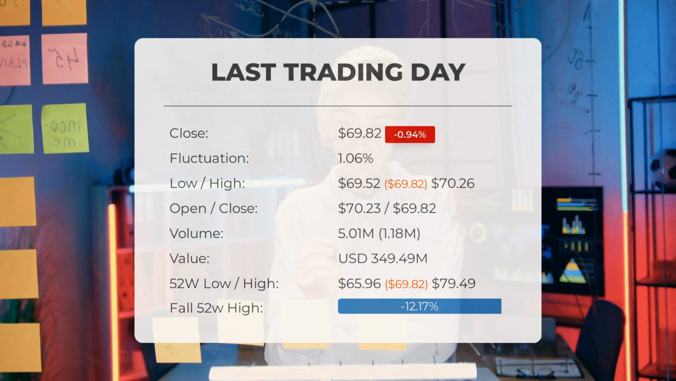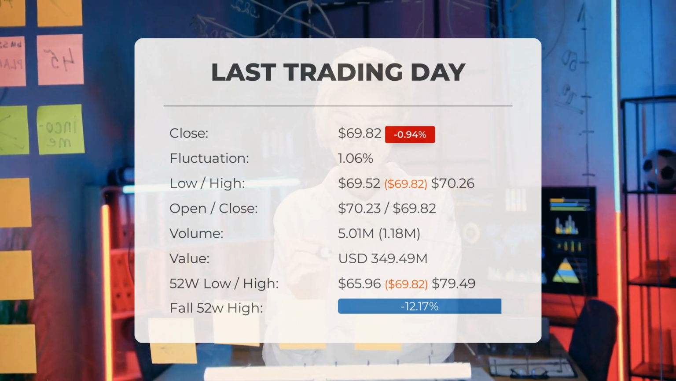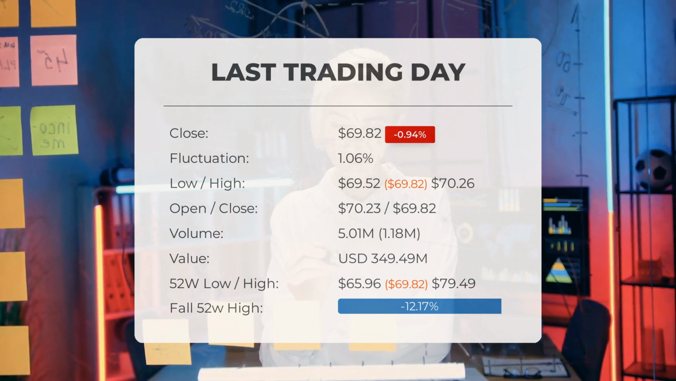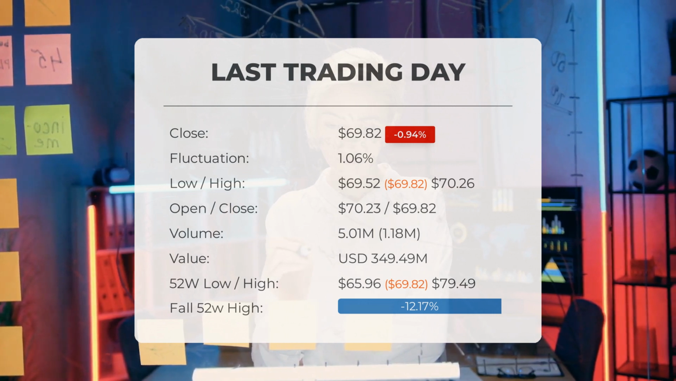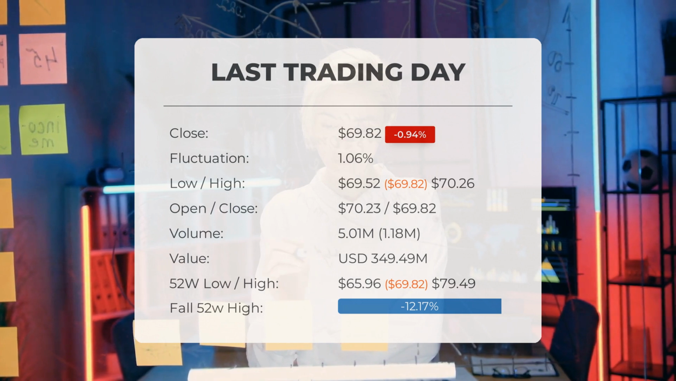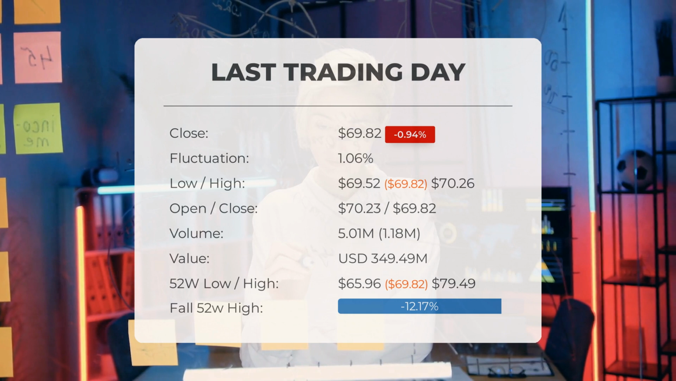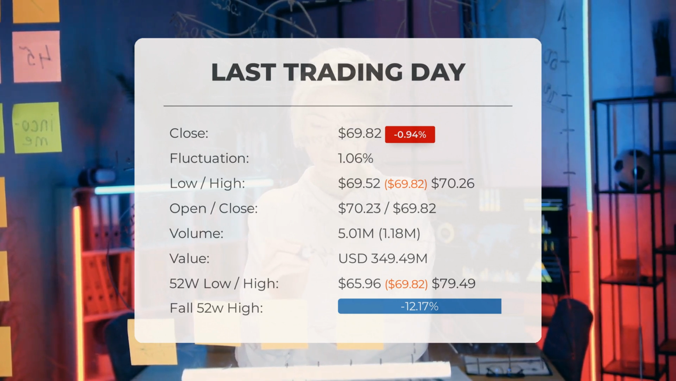Over the past 52 weeks, the highest price of the ETF was $79.49, and the lowest price was $65.96. Currently, the price is 12.17%, or $9.67, below the 52-week high, and 15.34%, or $12.66, below the all-time high on January 5, 2022, when the price reached $82.48.